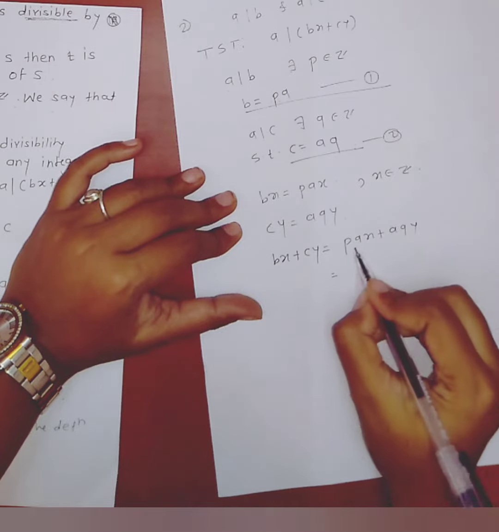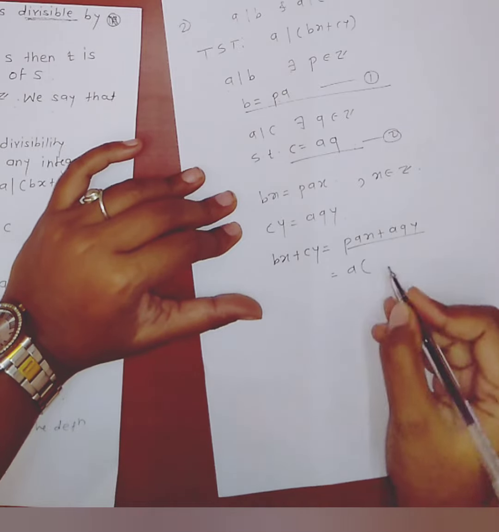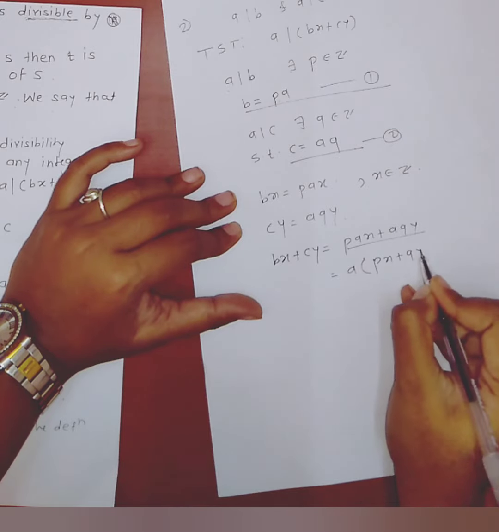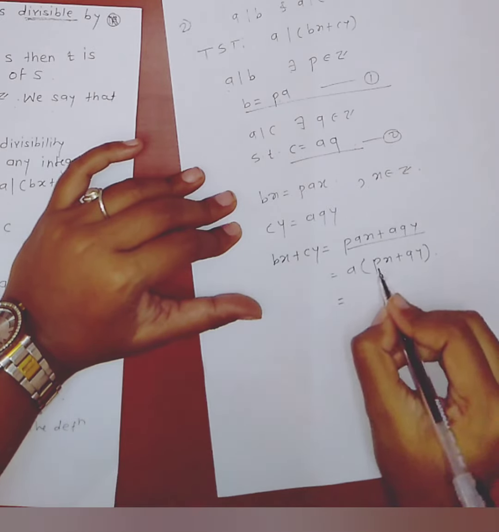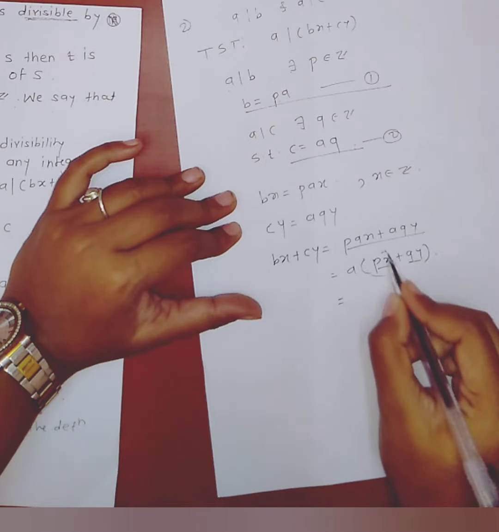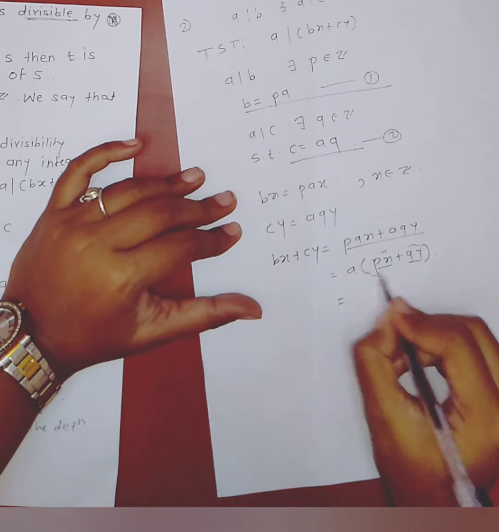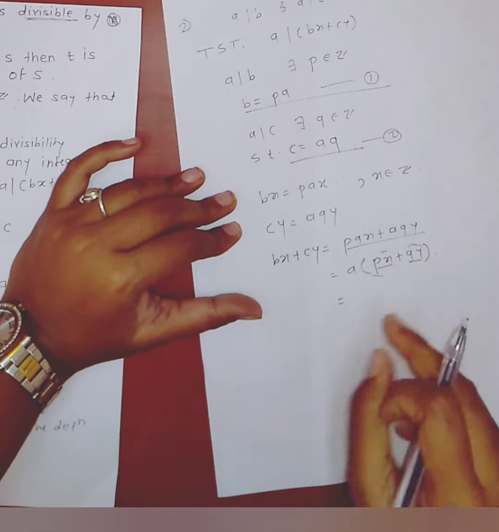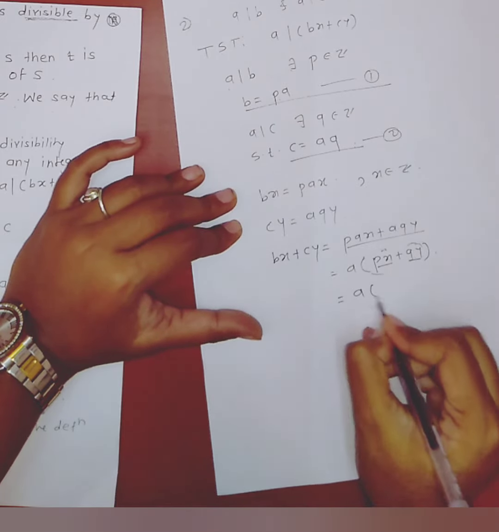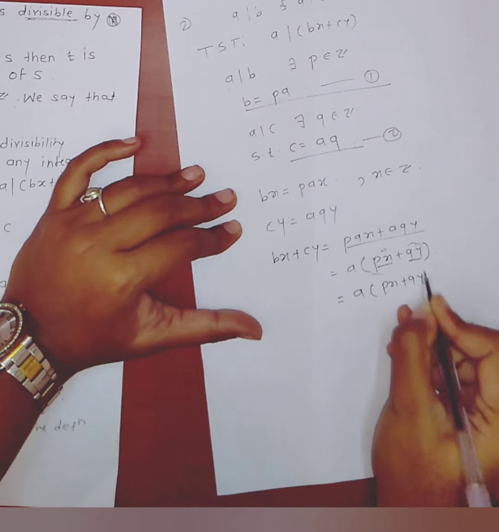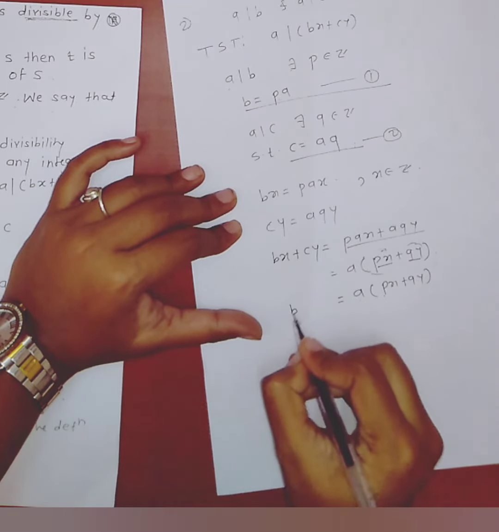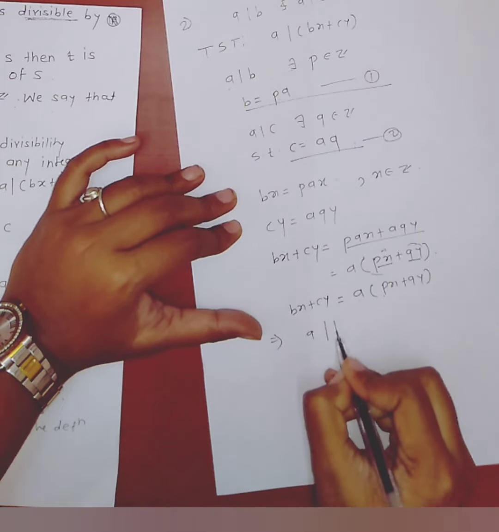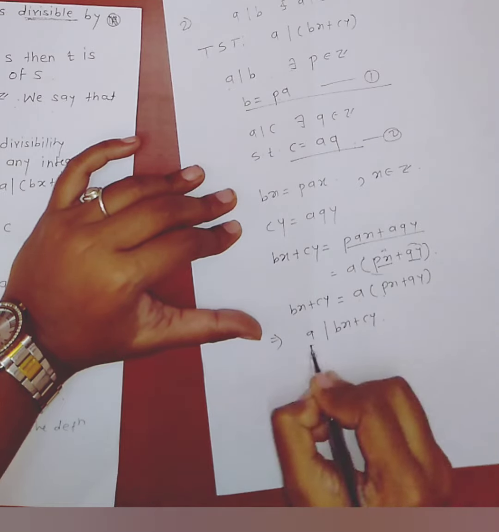Taking a common outside in brackets, we get a into px plus qy. Here px and qy are multiplications of two integers, which are again integers, and the addition of these two integers is again an integer. So a into px plus qy is a into an integer, and by definition we get a divides bx plus cy.